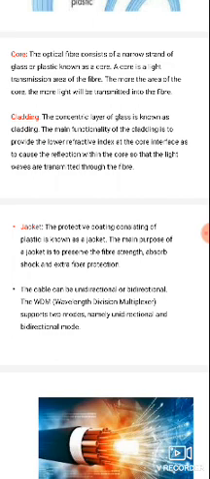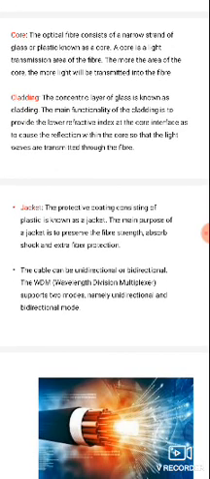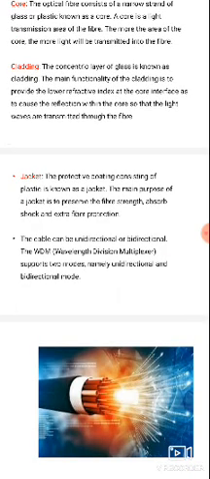The main functionality of cladding is to provide the lower refractive index at the core, which interfaces to cause the reflection within the core. So the light waves are transmitted through the fiber.